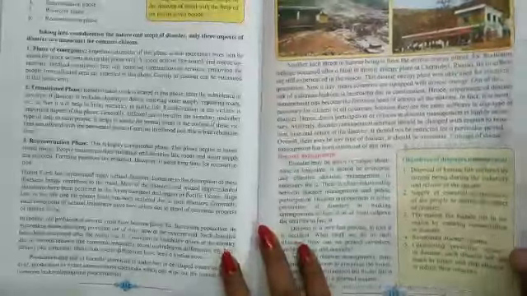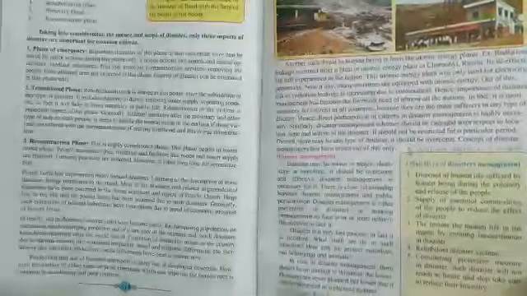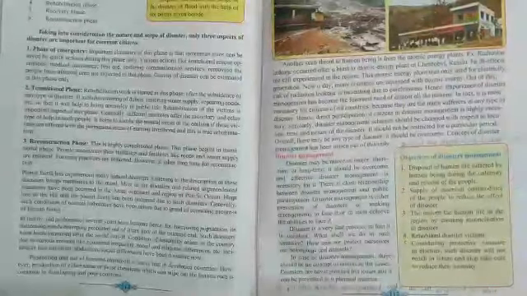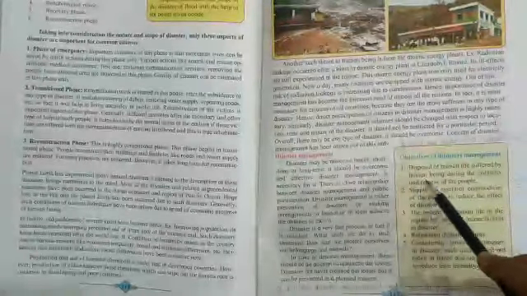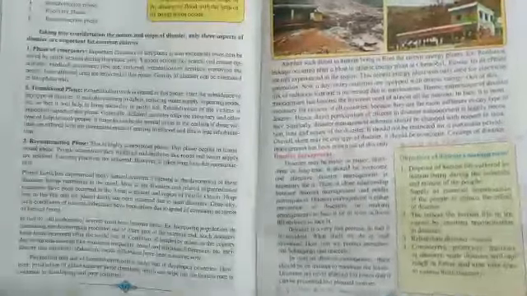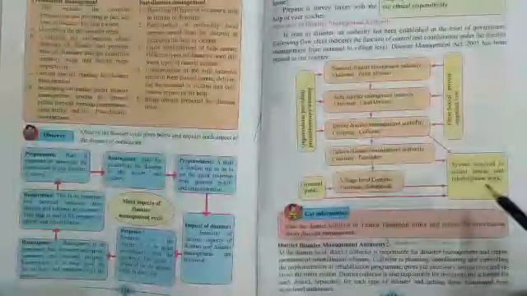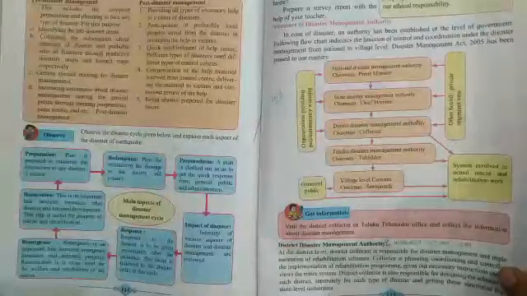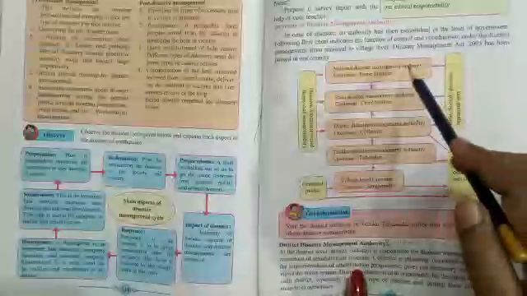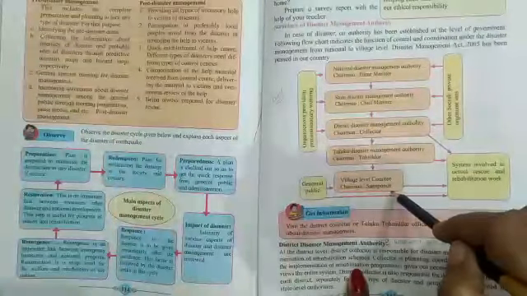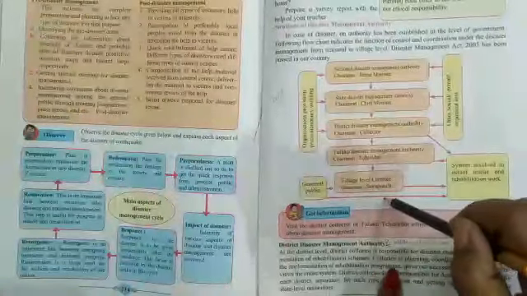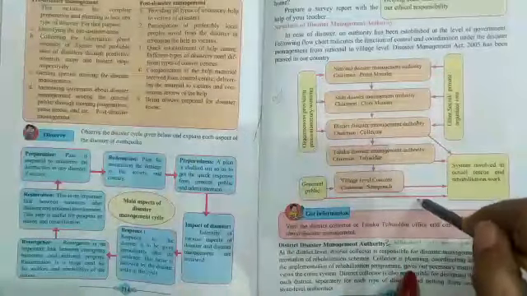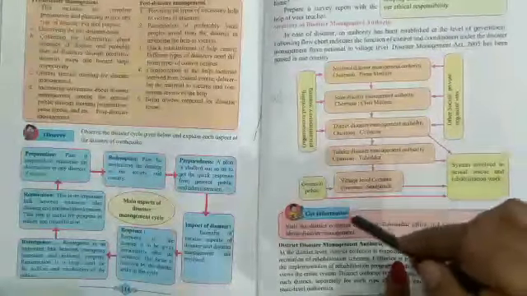So like this, they have done a lot of omission, but the main syllabus they have not reduced. Okay, so on page number 113, a yellow box, objectives of disaster management, that is also omitted from your syllabus. Then come to page number 115, here also a little bit, Try this, that is omitted. And here the structure of disaster management, that structure is omitted from your syllabus. See here, I'm just making a pencil mark on this full part. And the Get information, that is also omitted.